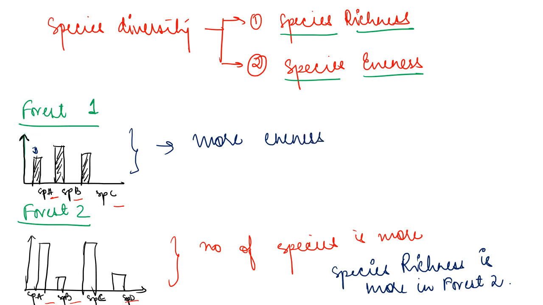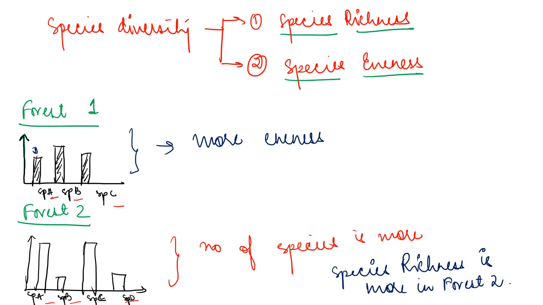Evenness means the number of organisms of each species. And when we talk about species richness, that means the variety of species that are present in that particular area. So that is what species richness and species evenness are.